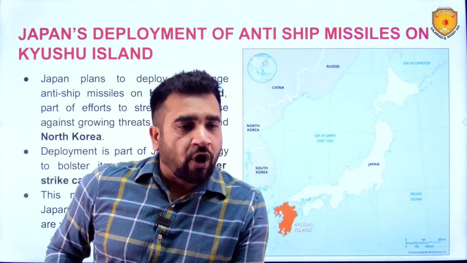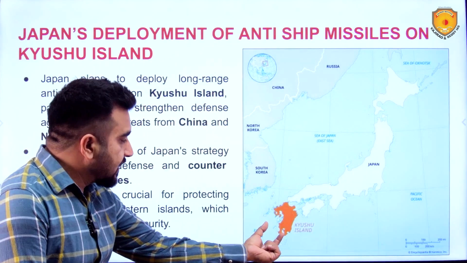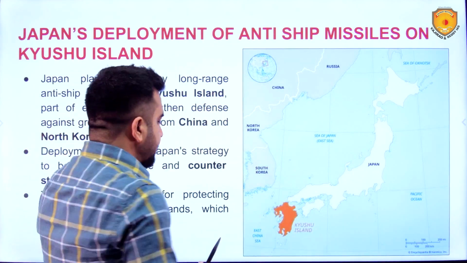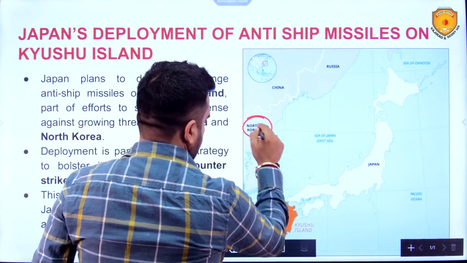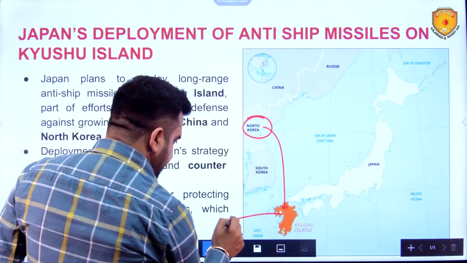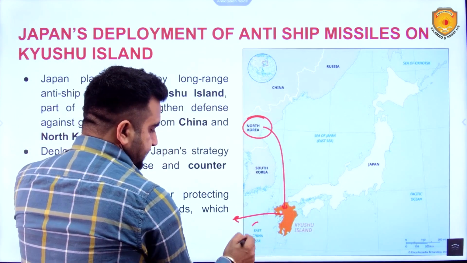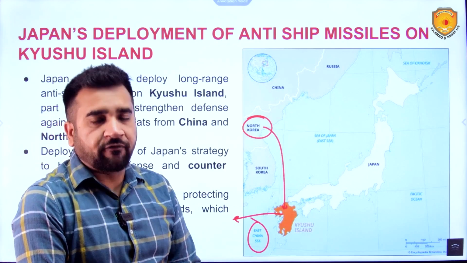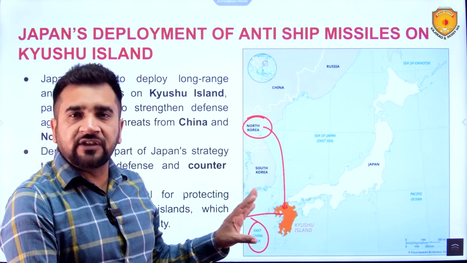Japan's deployment of anti-ship missiles on the Kyushu island. The Kyushu island is this orange colored island, the southernmost island which you can see from here. And the reason is basically North Korea. And here is China. So this is the East China Sea, which is problematic, full of tensions. Taiwan is here. China is doing a lot of activities over here.